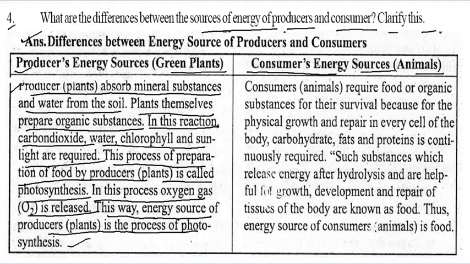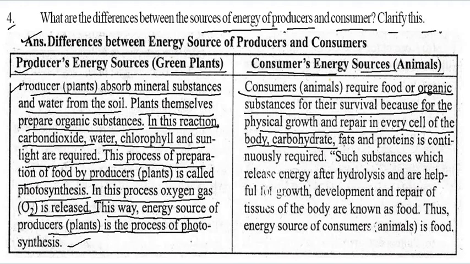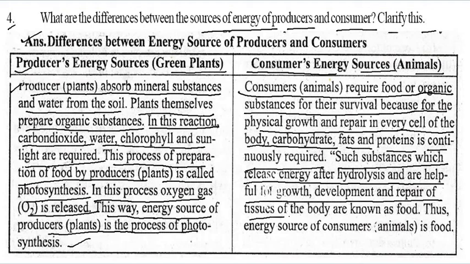You can see here. Now come to the consumer. What is the consumer? Consumer animals require food or organic substances for their survival, for physical growth and for repair in every cell of the body. Carbohydrates, fats and proteins are continuously required. Such substances which release energy after hydrolysis and are helpful for growth, development and repair of the tissues of the body are known as food. Thus, the energy source of consumer animals is food. So you can write in your copy.